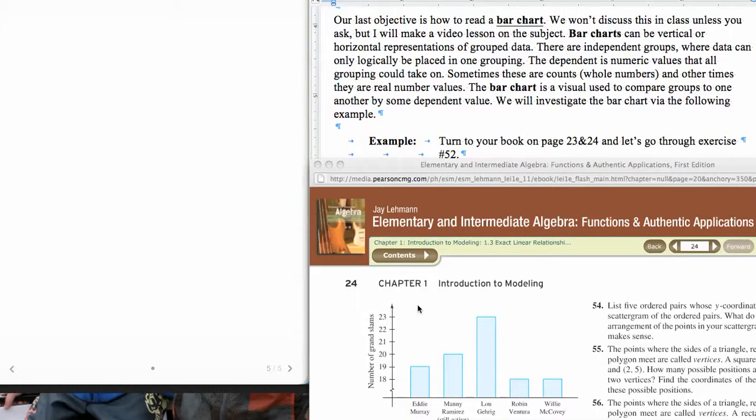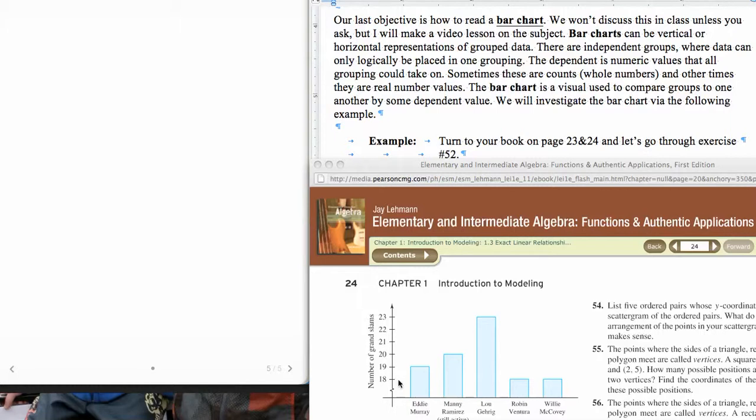Now, the original problem in this one stated that in baseball, a grand slam is a home run with the bases loaded. The five numbers of career grand slams for Major League Baseball players are illustrated. So that's what this graph represents. And we want to estimate Robin Ventura's number of career grand slams. So the way that we're going to read this bar chart is we're going to go find the grouping that we want, Robin Ventura, and then we're going to see how high this bar is, and we're going to try to follow it across as closely as we can to see where it goes.